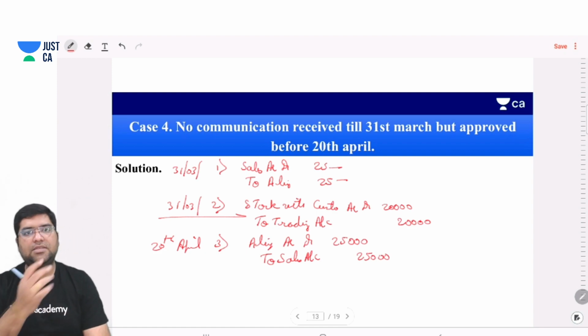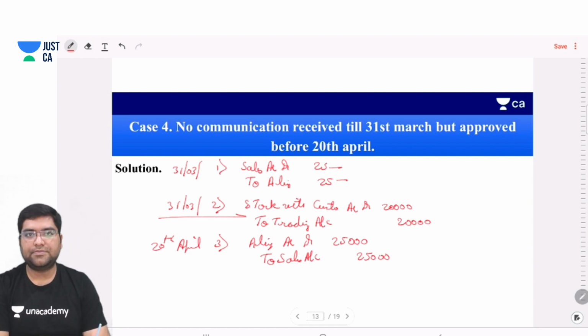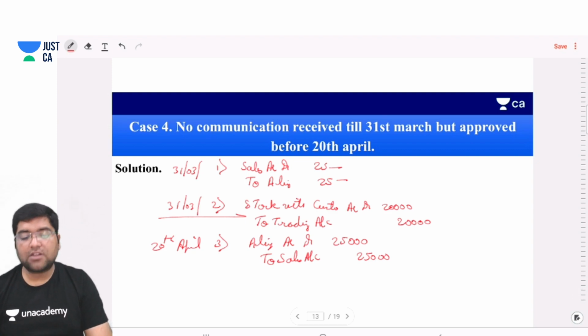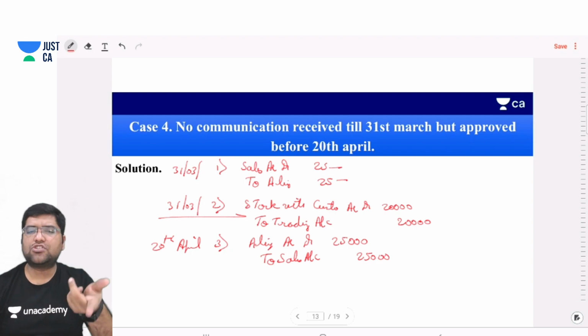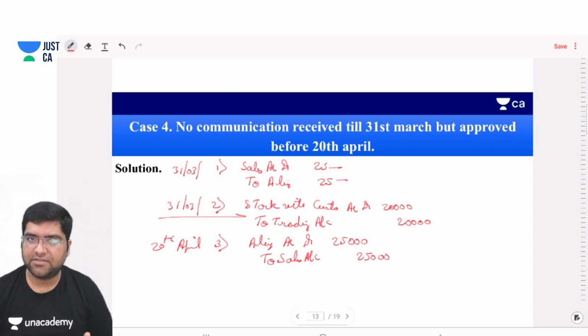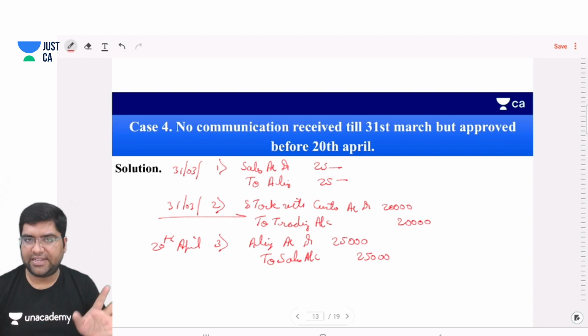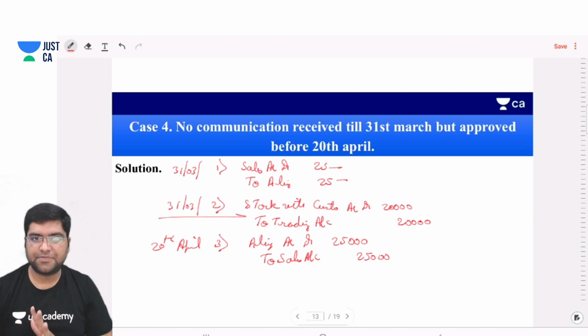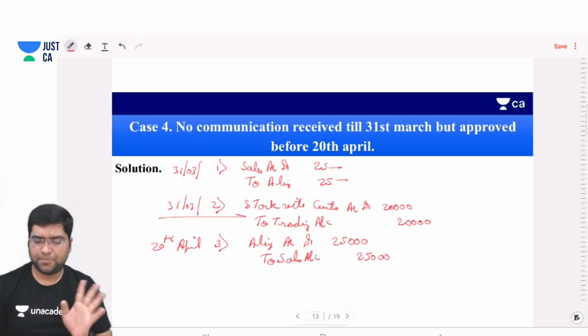Simple. And no entry for stock will be made because the closing stock had already been entered as an opening stock on 1st April. So the sales will again be booked because it was reversed. So simple, case number 4.